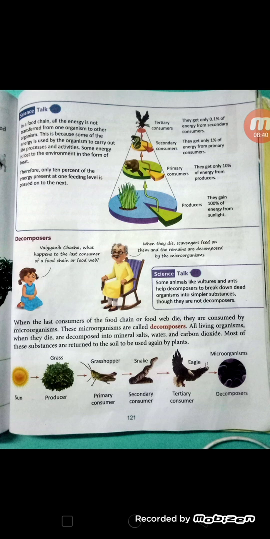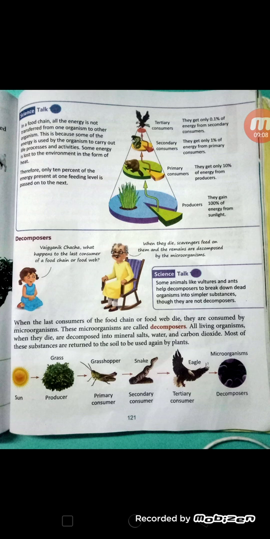So you have seen that the sun is the main source of energy. Solar energy is used by the plants to prepare food, and in this way plants are known as producers. Plants are eaten by animals, known as primary consumers.